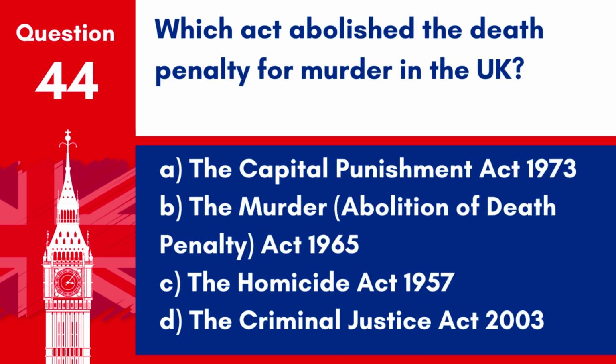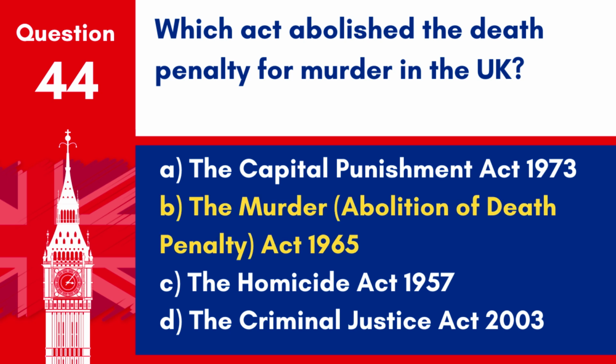Question 44. Which act abolished the death penalty for murder in the UK? A. The Capital Punishment Act 1973. B. The Murder, Abolition of Death Penalty Act 1965. C. The Homicide Act 1957. D. The Criminal Justice Act 2003.